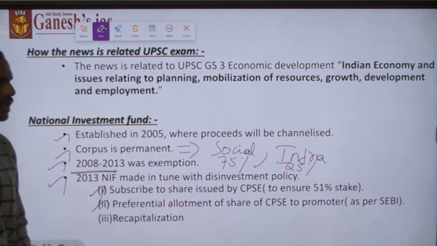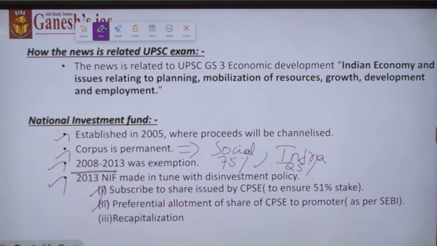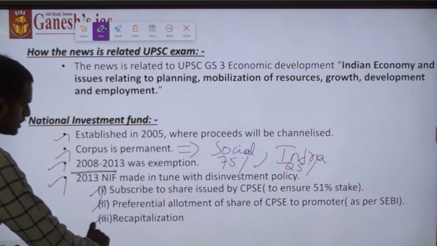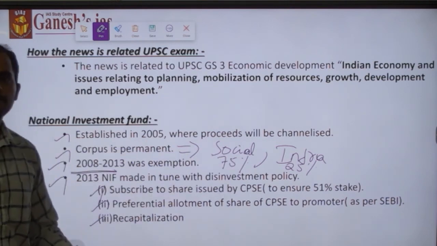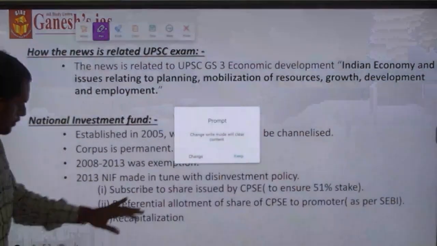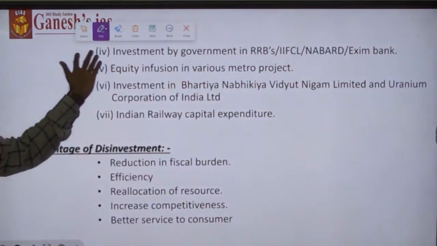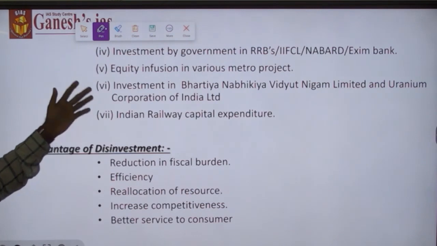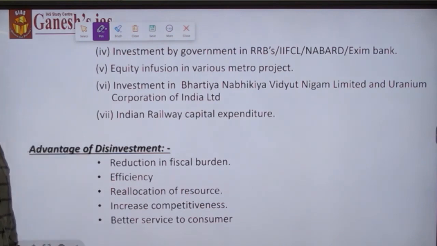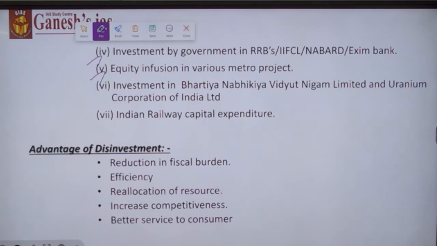Second is preferential allotment of shares of central public sector undertakings to be promoted according to SEBI guidelines. Then these funds can be used for recapitalization of banks as well as insurance companies. The funds could also be utilized for investment by the government in RRBs, IIFCL, NABARD as well as Exim Bank, and for equity infusion in metro projects.